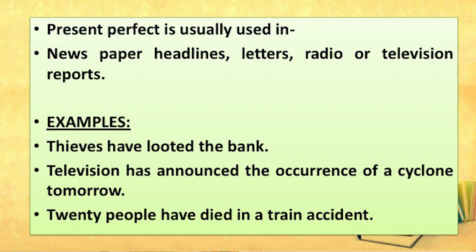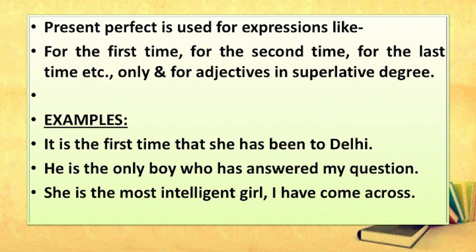So, these are newspaper headlines, radio or television reports. For all these things, we take the help of present perfect. Present perfect is used for expressions like for the first time, for the second time, for the last time, and only, and for adjectives in superlative degrees.